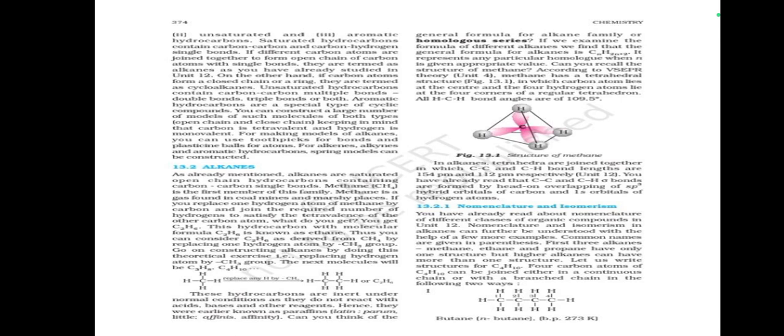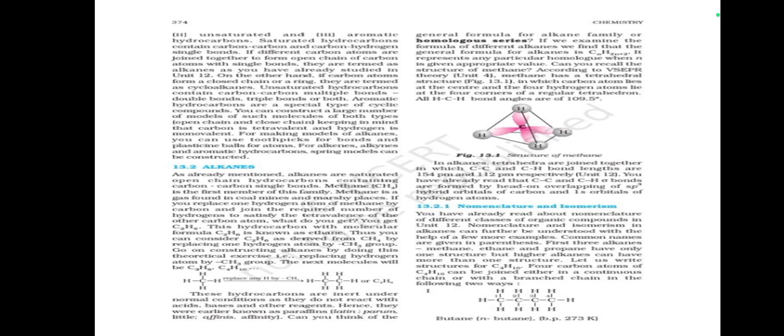Aromatic hydrocarbons are a special type of cyclic compounds. You can construct a large number of models of such molecules of both types, open chain and cyclic, remembering that carbon is tetravalent and hydrogen is monovalent. You can use toothpicks for bonds and plasticine balls for atoms. For alkenes, alkynes, and aromatic hydrocarbons, spring models can be constructed.